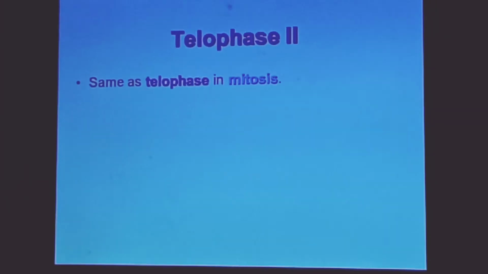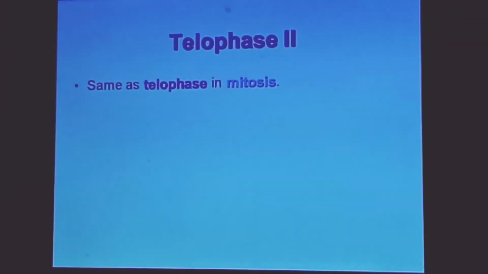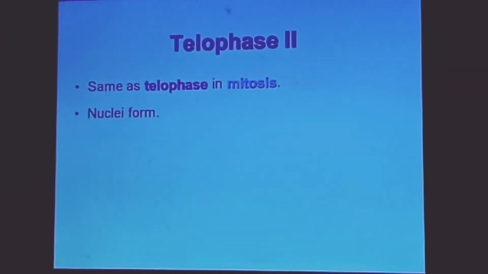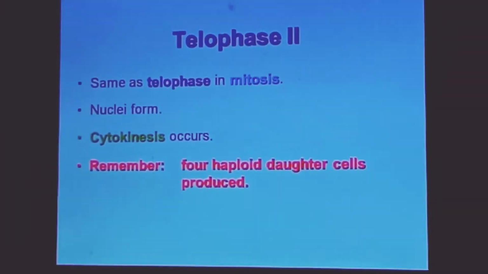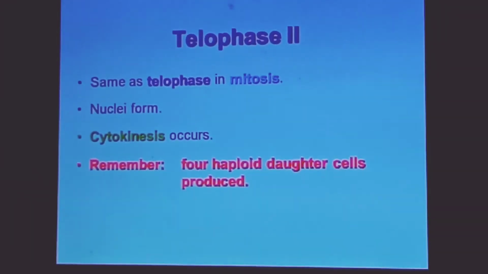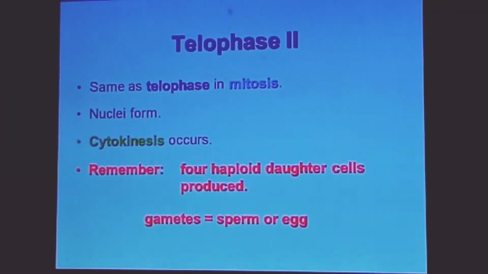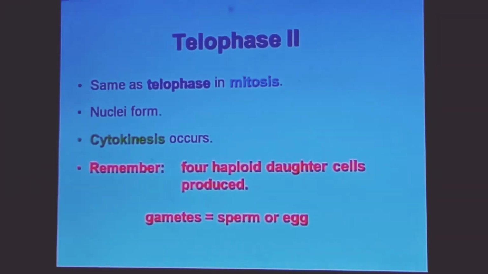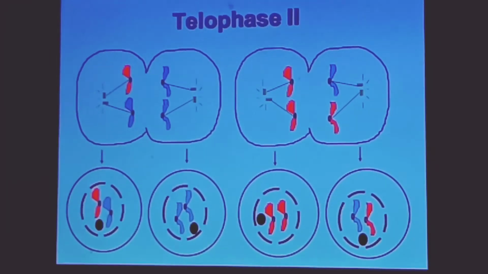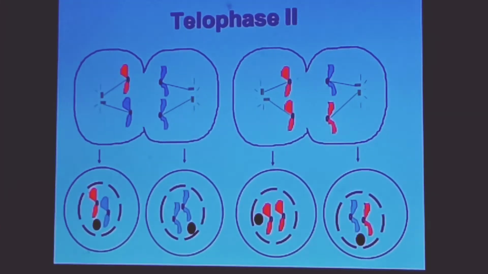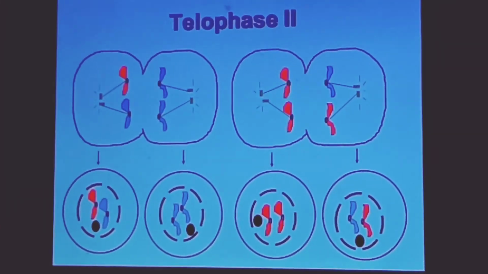Telophase II is the last phase of meiosis. As in mitosis, 2 daughter nuclei are formed. Cytokinesis occurs, that is, separation of the cytoplasm, and 4 haploid daughter cells are produced. So in gametes, the sperm or egg, 2 plus 2, there are 4 gametes produced, which you can see in the diagram itself.